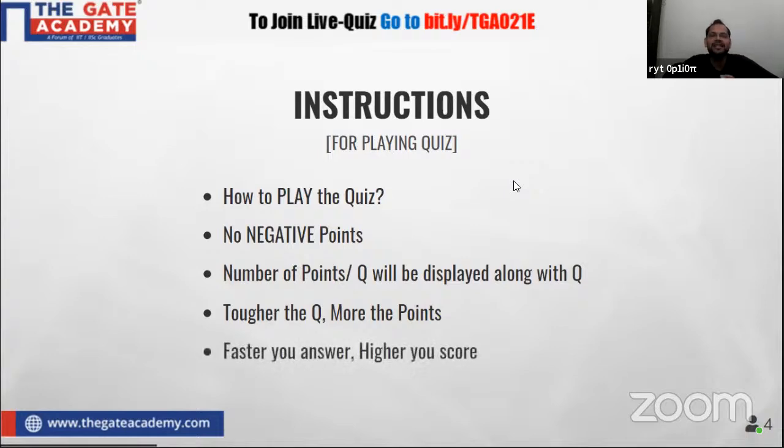And what is the last point? Faster you answer, higher your score. Let us assume there are two persons, A and B. For the same question, if A answers in 10 seconds and B answers in 15 seconds, and both answer correctly, both are not going to get the same points. Person A, who answered in 10 seconds, is going to get more points compared to B.